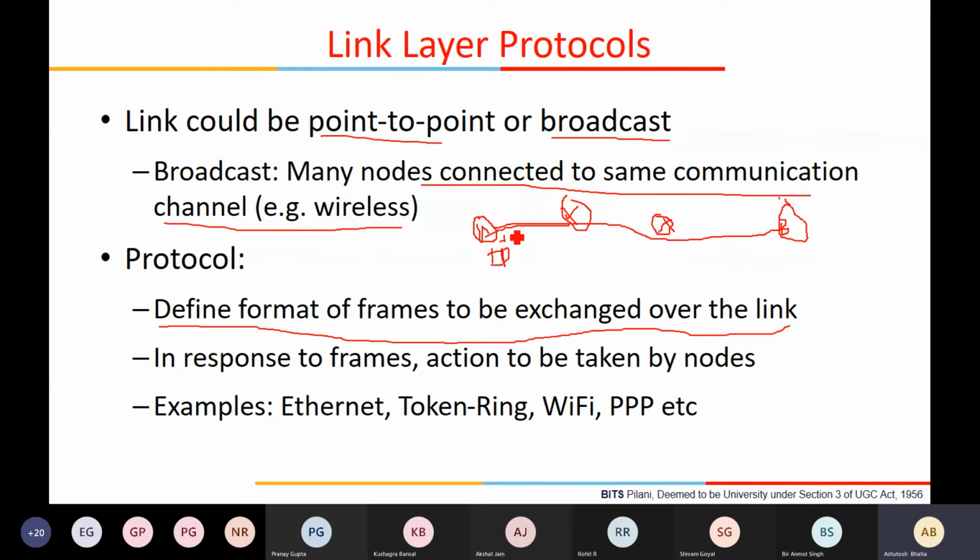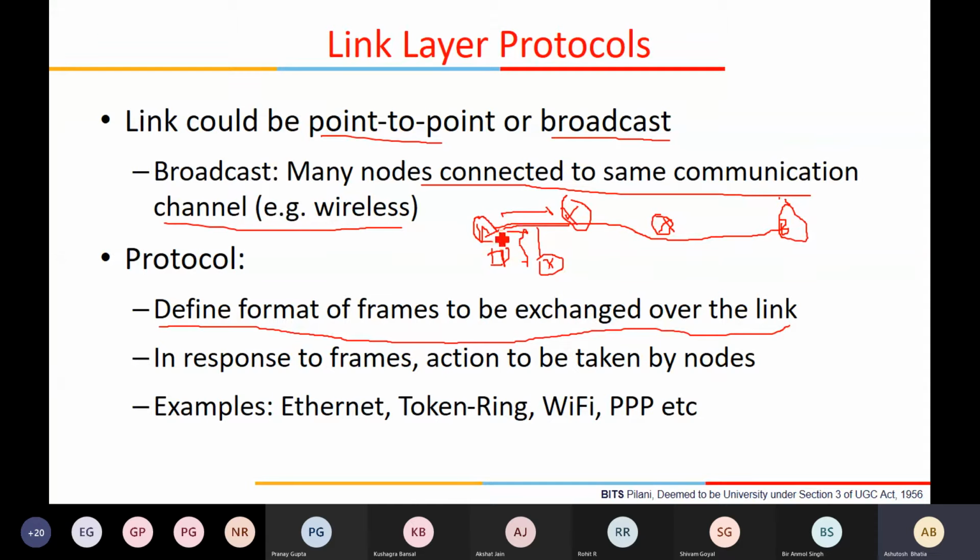It could be possible that this link is actually a broadcast link where there are multiple nodes connected. It's not necessarily only a direct P2P link. In that case, you really need to give the address of which node you want to send it to, whether here or here. So you need to put an additional address, and that address is not the IP address. What you are going to use is a kind of flat address called the MAC address, and the MAC address is nothing but the link layer address.